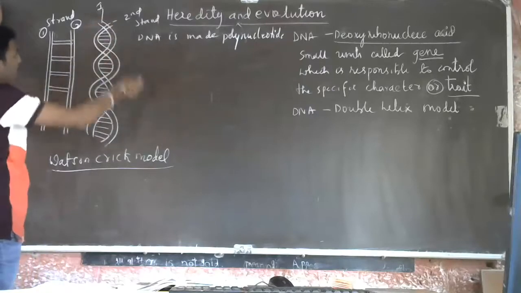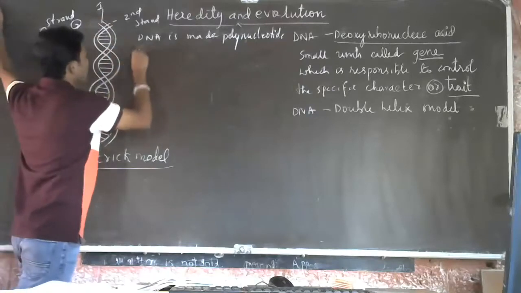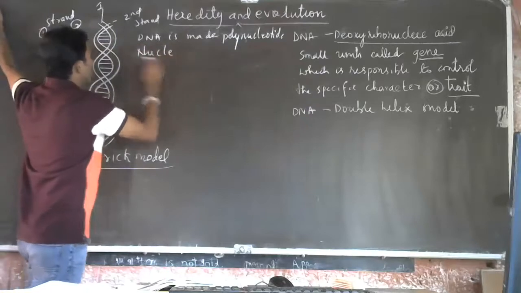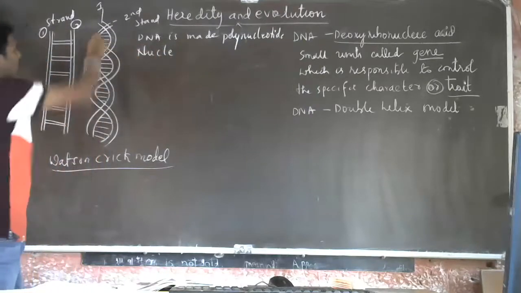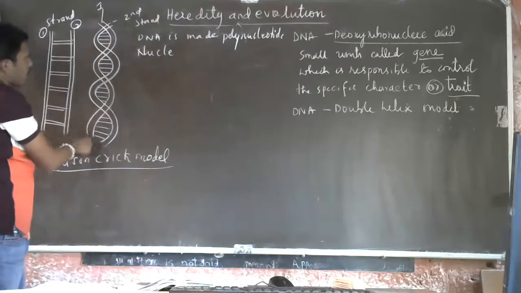This polynucleotide is made up of nucleotides. See, polynucleotide means what? This one strand is made up of many nucleotides.